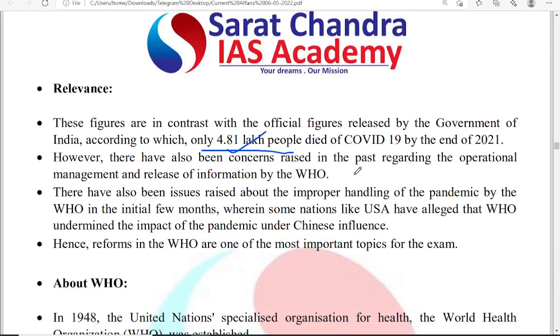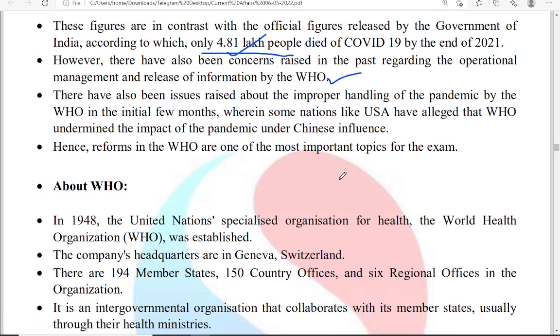Okay, so the figure set by the WHO is 47 lakhs, which is absolutely in contrast with the government figure, that is 4.8 lakhs. WHO is saying 47 lakhs have died in India, whereas the government is showing only 4.8 lakhs. However, there have been concerns raised in the past regarding the management and release of information by WHO. Even in the past, the information by the WHO many times was not exactly true. Issues have been raised for the improper handling of the pandemic in the initial months. So reforms have to be done in WHO, where the statistics and outcomes have to be real and true.